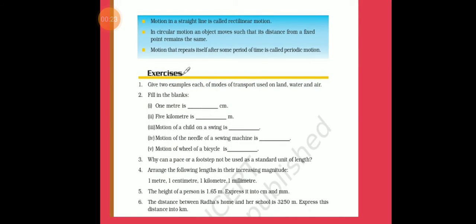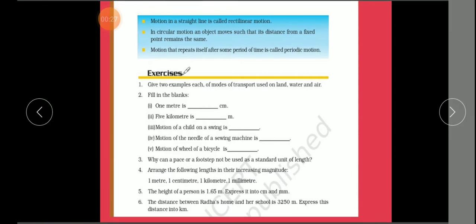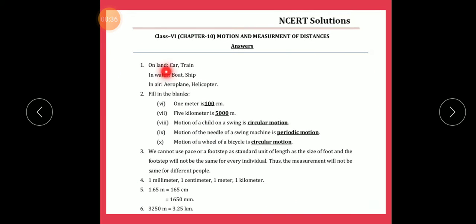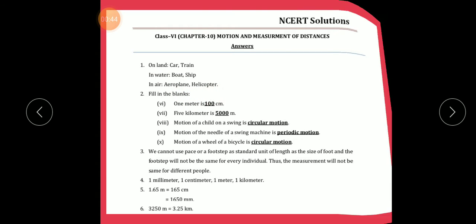Question number 1: Give two examples each of modes of transport used on land, water and air. Answer: on land, car, train; in water, boat, ship; in air, aeroplane, helicopter.